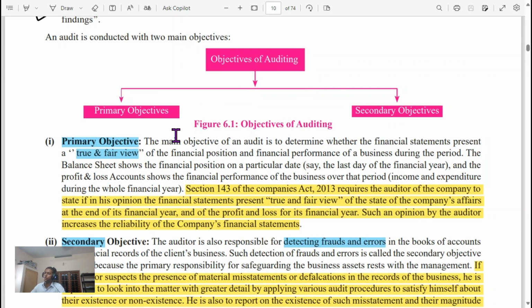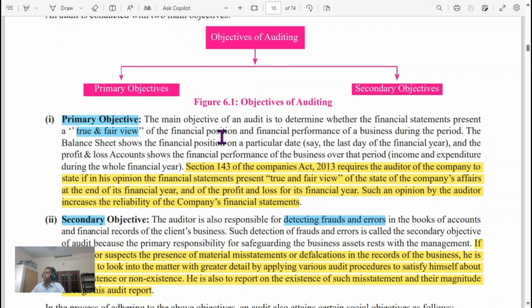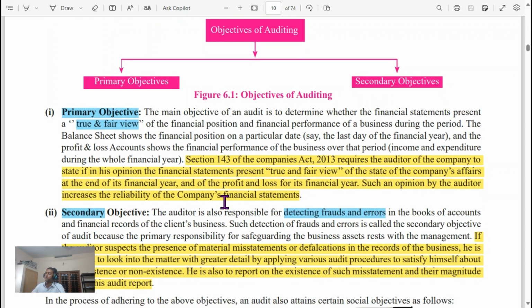Primary objectives of auditing: true and fair view. Section 143 of Companies Act 2013 requires the auditor of a company to state if, in his opinion, the financial statements present a true and fair view of the state of a company's affairs at the end of its financial year and the profit and loss for the financial year. Such an opinion by the auditor increases the reliability of the company's financial statements.